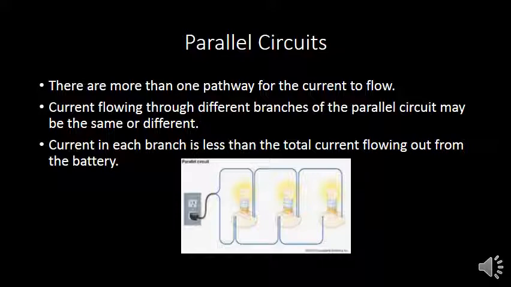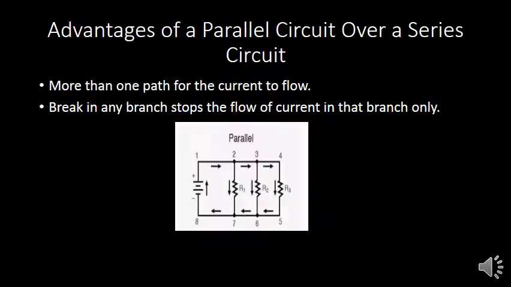First one is there are more than one path for the current to flow. As we have seen in series circuit, only one path for the current to flow, but here we see that this one is one branch, this one is a second branch, and this one is a third branch. The current may be the same in each branch or may be different from the current provided by the battery, the original source.